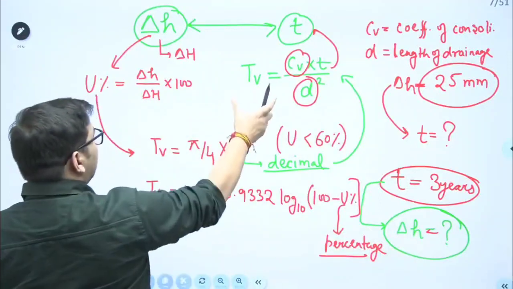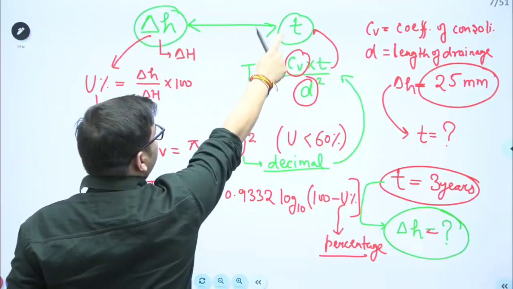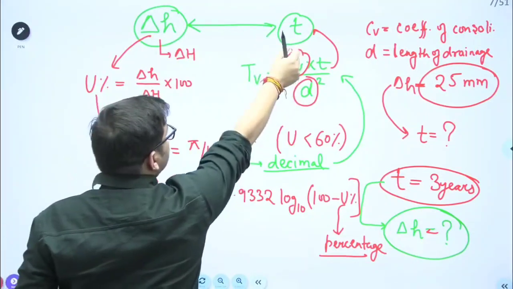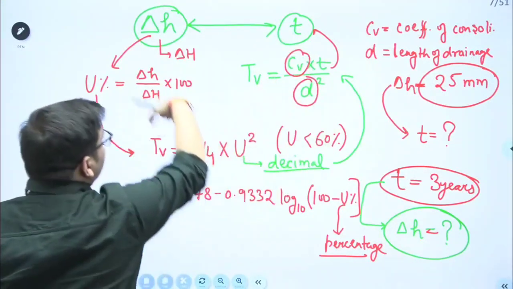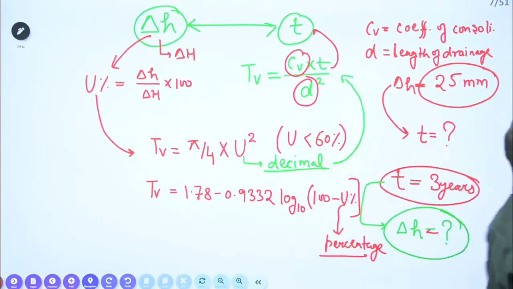Now, this is the particular process. If settlement is given to you, how to find out what will be the time required? If time is given to you, you can repeat this particular process in this cycle. So remember this particular cycle. You can also take the screenshot if you want.